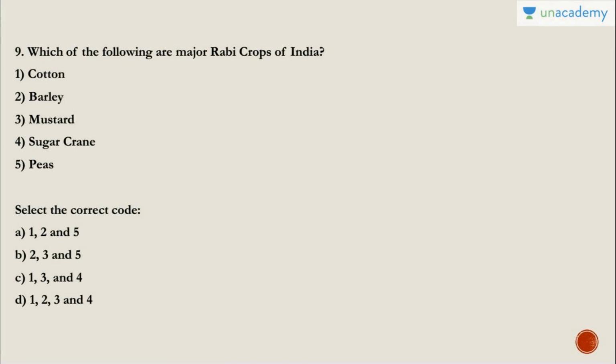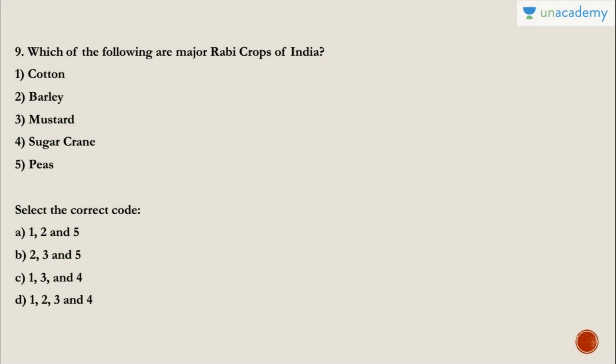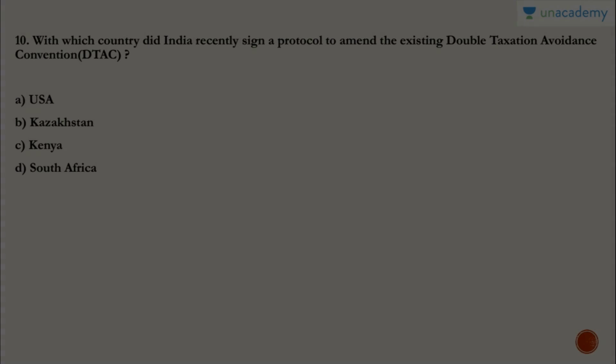Question number 9. Which of the following are the major Rabi crops of India? I have already made one video where I explained Rabi, Kharif and Zaid crops. So answer here is B, that is 2, 3, 5. That is barley, mustard and peas, while cotton and sugarcane are not. Major Rabi crops include wheat, barley, peas, gram, mustard. So answer becomes B, that is 2, 3, 5. And as per reports, these are the data which have come across for the Rabi crops.